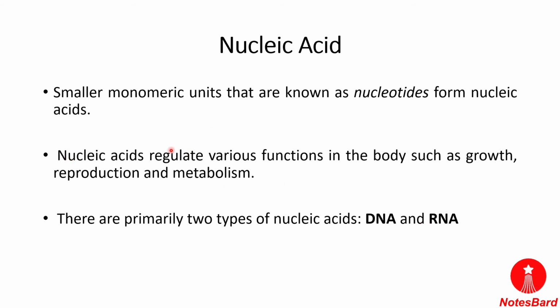The main function of nucleic acid is to help regulate various functions in our body, for example growth, reproduction, and metabolism.